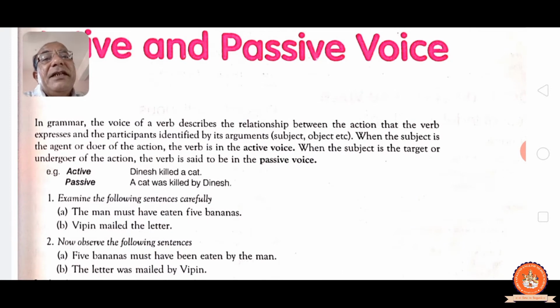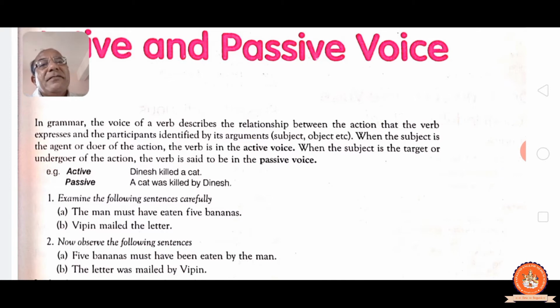See, Dinesh liked a cat, active. Dinesh is the subject, direct second form, simple past tense formula you know: subject plus second form, V2, past tense form, plus direct object. Passive formula: object plus was or were, according to the object, singular then was, plural then were, then past participle third form coming compulsory in passive, by plus subject. See, a cat was liked by Dinesh. A cat is singular, so was is coming. In second and third form, liked is the same. By Dinesh, coming first in active voice, comes last in passive.